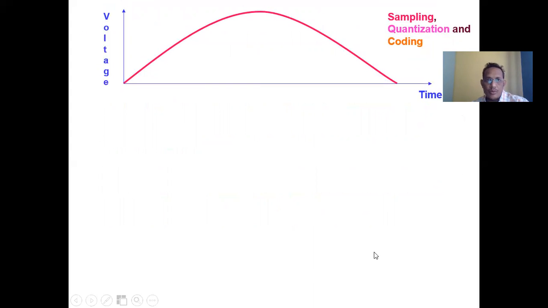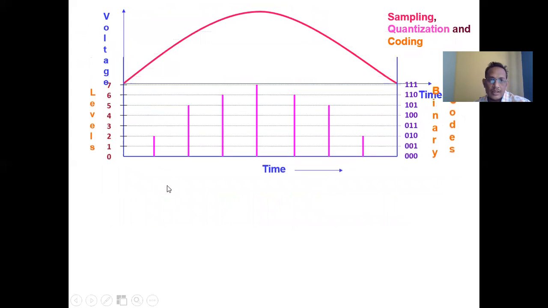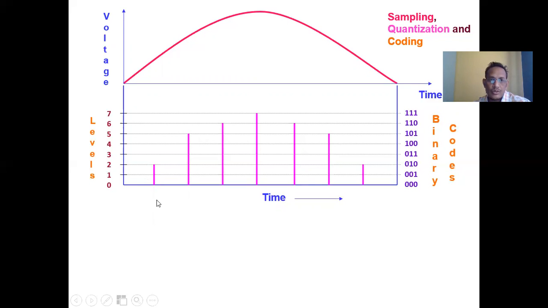So what is exactly the meaning of quantization? Suppose this is the modulating signal, and this second one is the number of levels. I apply the sample signal with respect to a number of fixed levels. In this case I define a total of 8 levels, 0 to 7, and I divide the signal into these fixed levels. This is called 3 bit PCM output, which varies from 000 to 111 in terms of binary code.